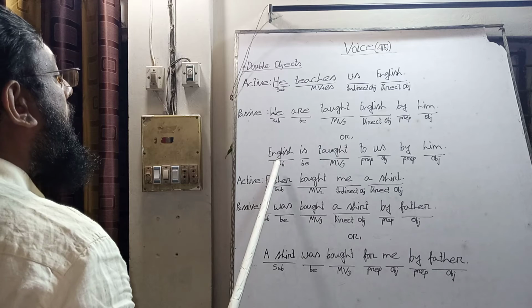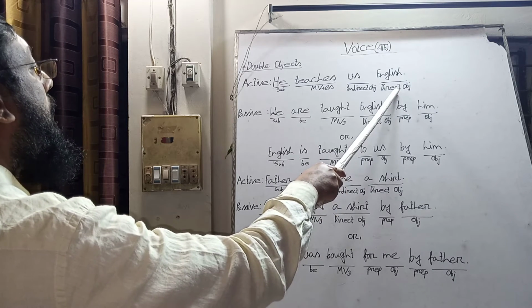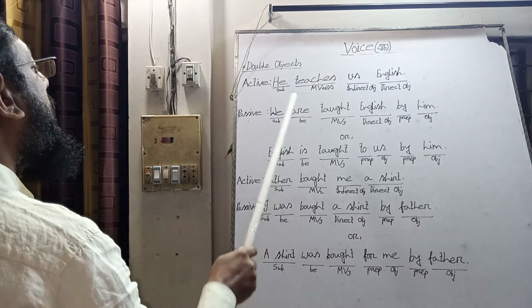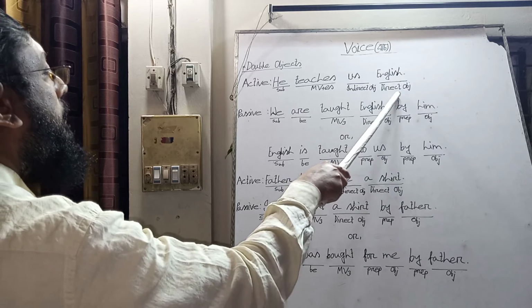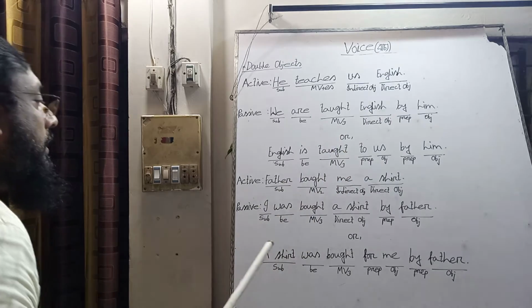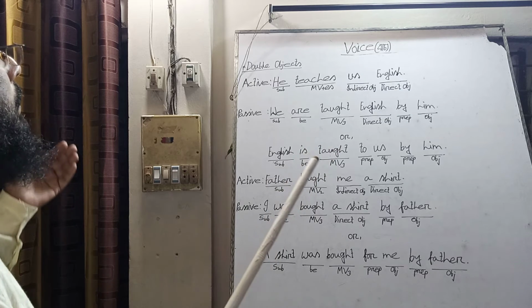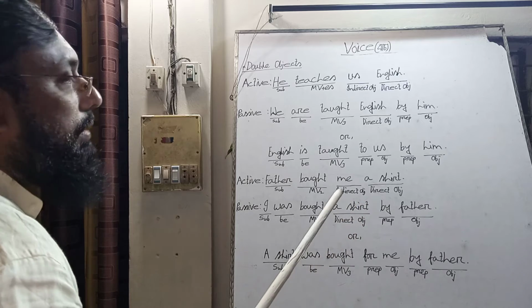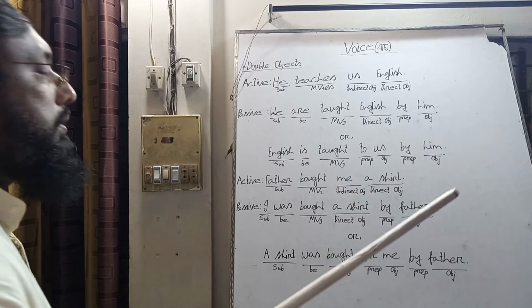We take English as the direct object of the main verb. So first we use the indirect object, and after the indirect object we use the direct object. In this way we can change passive voice to active voice by applying opposite or vice versa rules.